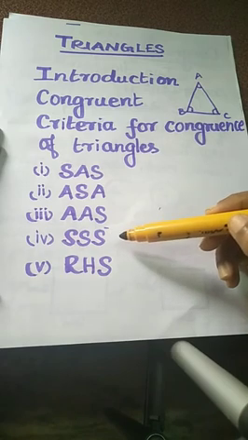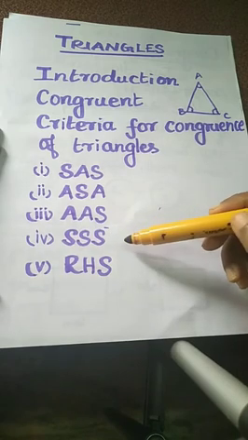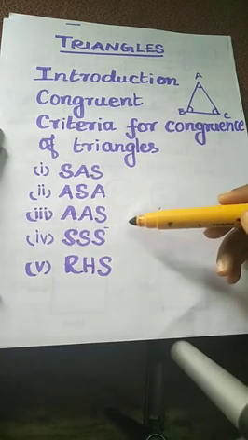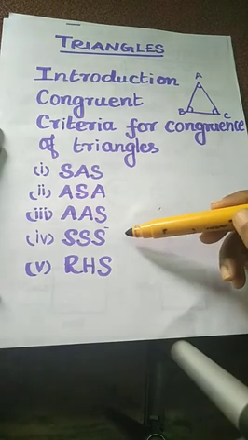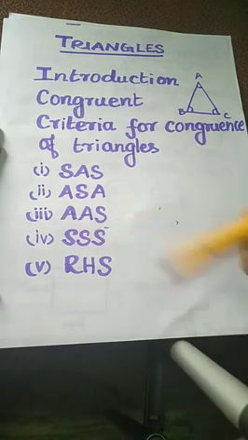Actually in SSS, if three sides of one triangle are equal to three sides of the other triangle, then the two triangles are congruent using the SSS congruence rule.